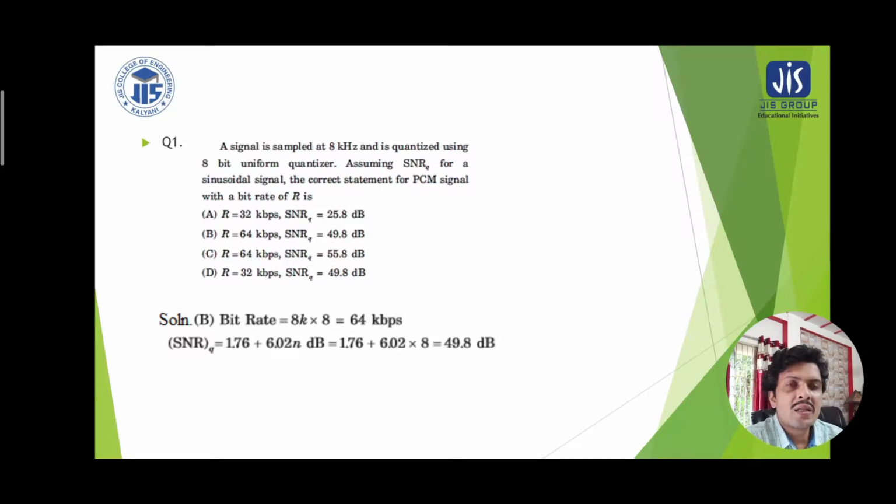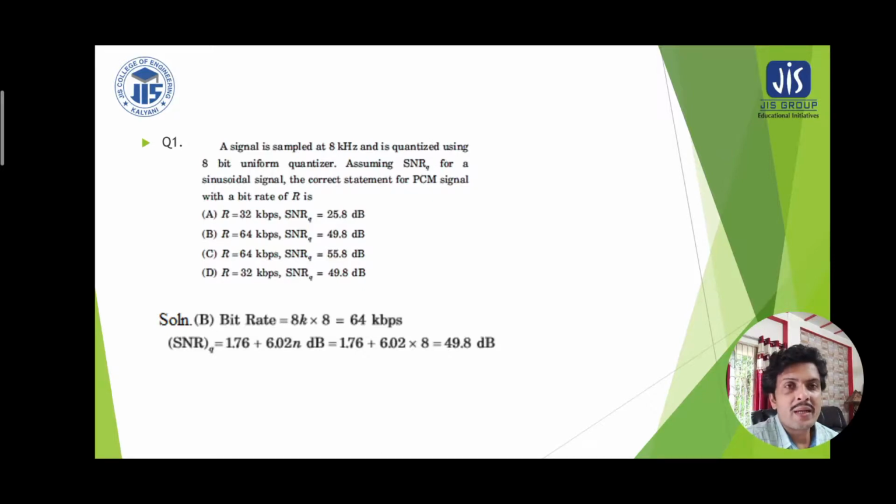In pulse code modulation, when you are quantizing a sample, you are approximating its magnitude with a predefined table. Suppose you have a table of 1 volt, 2 volt, 3 volt and 4 volt, but your peak to peak is varying between 0 volt and 5 volt.